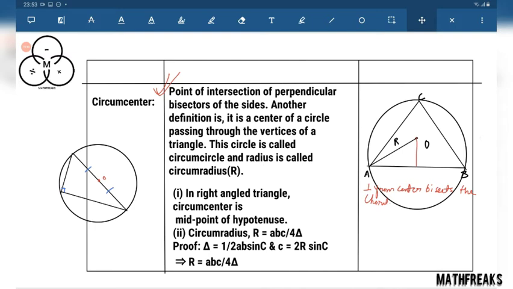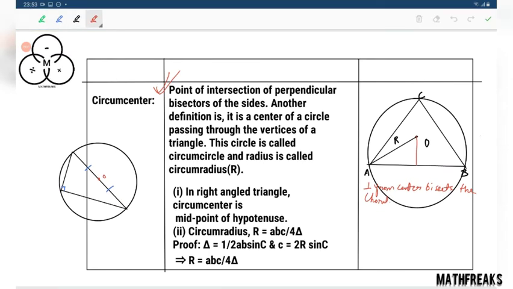Circumradius R equals abc by 4 delta. You can prove it very simply using this. Oh, proof is given only. I don't need to provide you anything. Proof is given. How is this 2R sin C? This is from a property of triangle that we have already discussed in application of trigonometry.